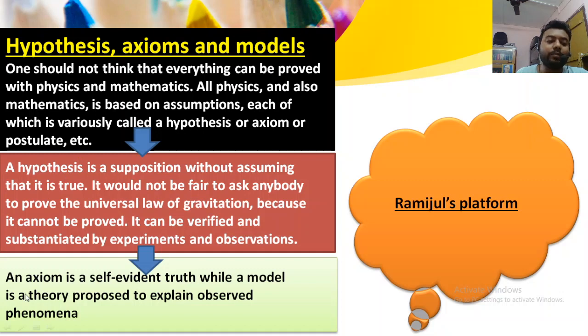And what is an axiom? An axiom is a self-evident truth, while a model is a theory proposed to explain observed phenomena. So I have already covered what is a hypothesis, what is an axiom, and what is a model. An axiom is a self-evident truth. It is itself truth, right? And a model is a theory which is proposed to explain. For example, the Bohr model we will explain in 12th class. So these are the facts associated with this particular subject. So I have already made the concept of hypothesis, axioms, and models clear. So this is all about this.